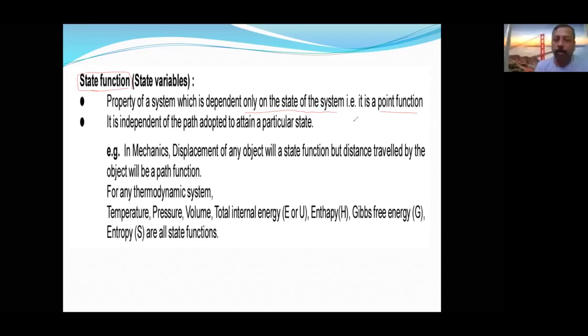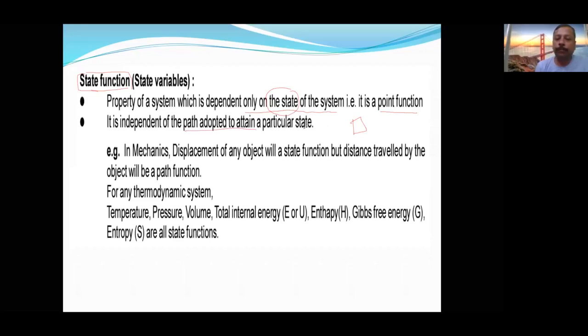Suppose now, what is its state? Earlier what was it? It has not varied. If somebody asks whether he is a good person or bad person, now what will you say? He is good to me. So how he is treating you now is only the state function. No, he was not a good person in the last 3 days or last 1 year. Before 1 year he was not a good person. That time it will be path function. Presently, what is the state? If it depends only on the present, then it is called a state function. It is independent of the path adopted.